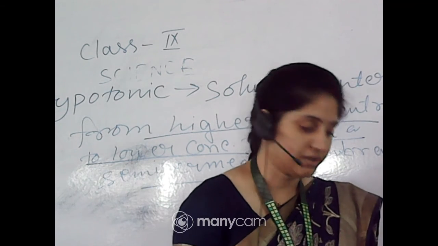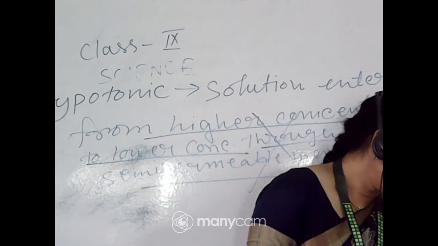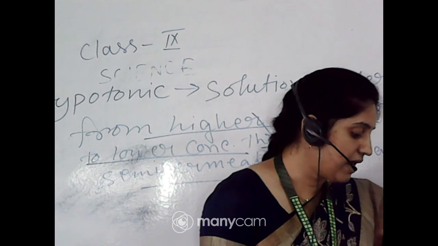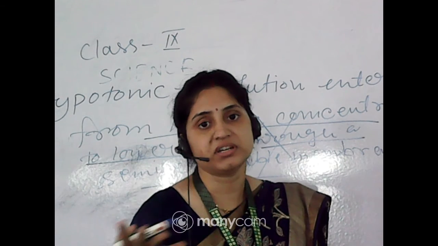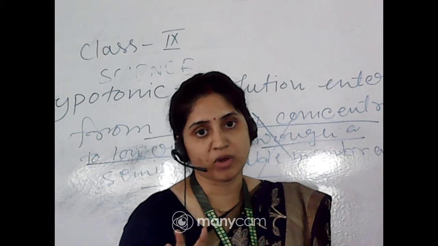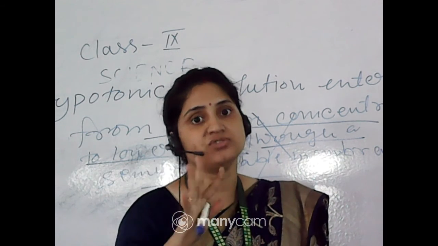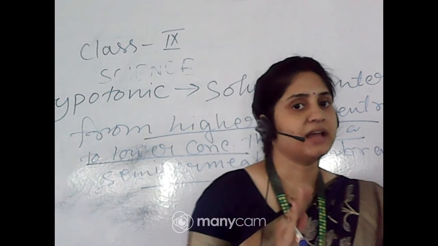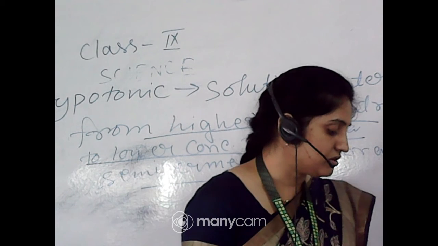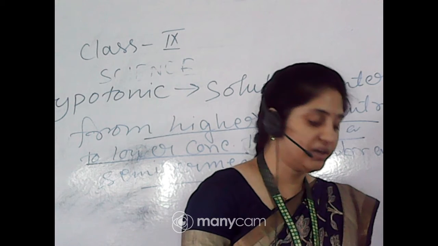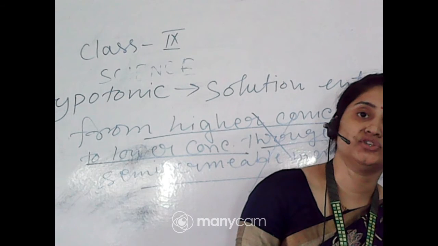Next one. If the medium has exactly the same water concentration as the cell, there will be no net movement. Obviously in an isotonic solution both concentrations are equal, so there will be no exchange of water. Actually exchange of water does occur, but there is no visible change we can see, so we say that no exchange of water occurs. Such a solution is known as an isotonic solution.